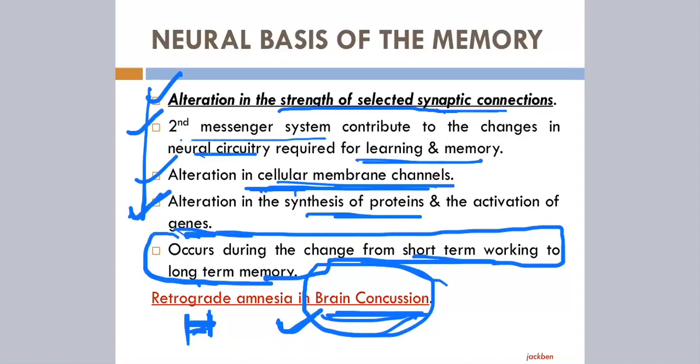Why is that person not able to memorize that? Because he acquired that information, but it didn't get consolidated. It didn't get stored in the brain, right? That is the perfect example of what is called retrograde amnesia. Amnesia means not being able to recall the memory. Retrograde means that for a certain time duration before the event, the person is not able to remember or recall things.